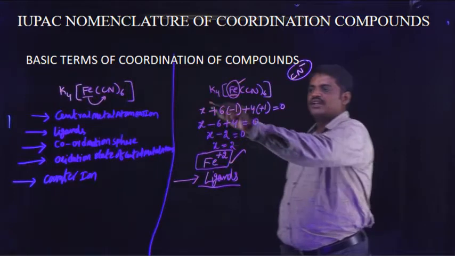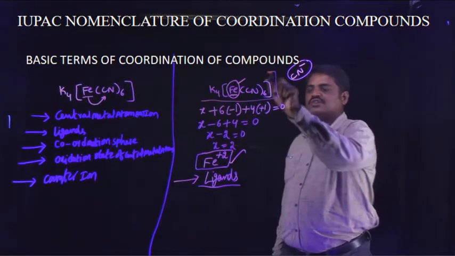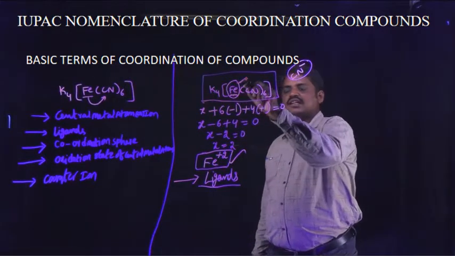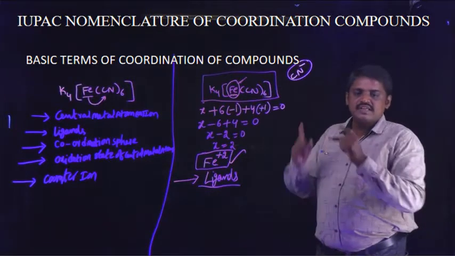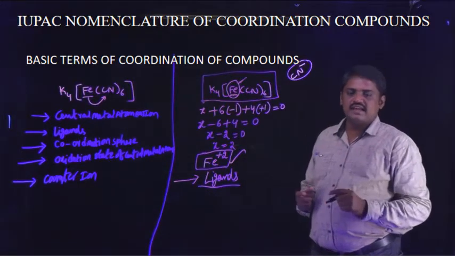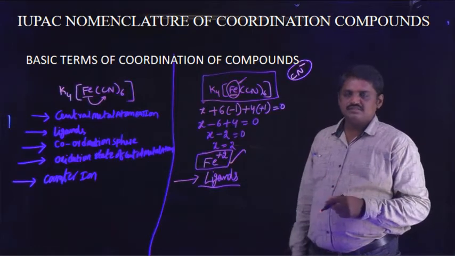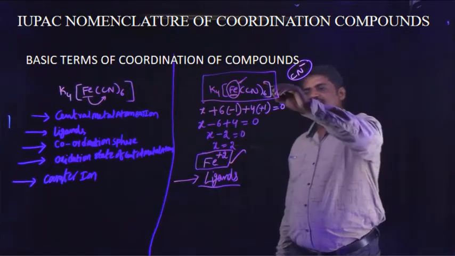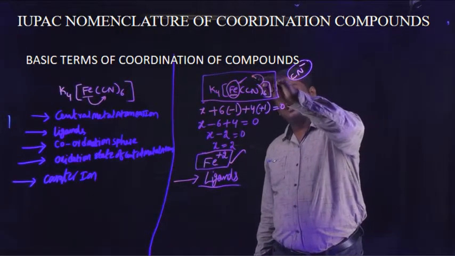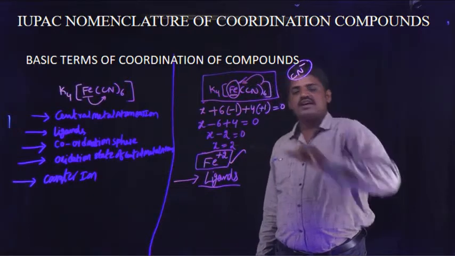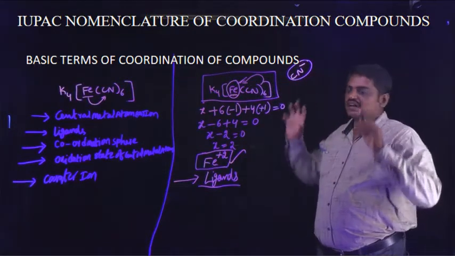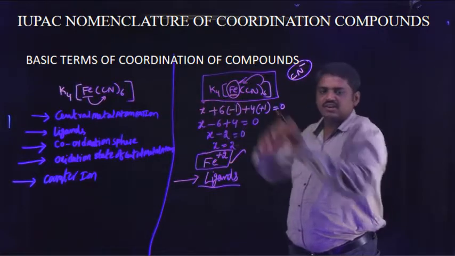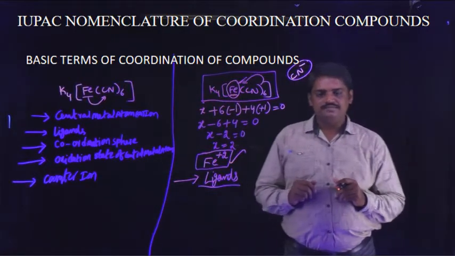In this coordination compound, this is a central metal atom. This atom exhibits Lewis acidic character, meaning it loses some electrons, and these molecules are negatively charged ions. These are ready to donate electrons towards the central metal atom.